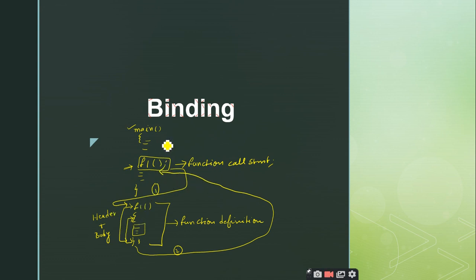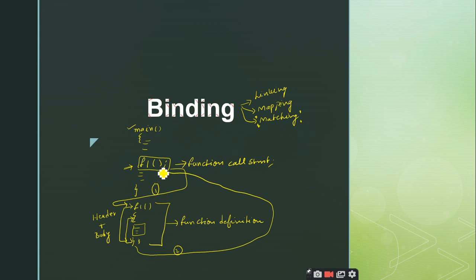So the point here, why we have discussed all these function calls and function definitions, is you should remember that binding means we can call it linking, right? Or we can call it mapping, or we can call it matching. There are different terms, but majorly we will be using the term matching, right?